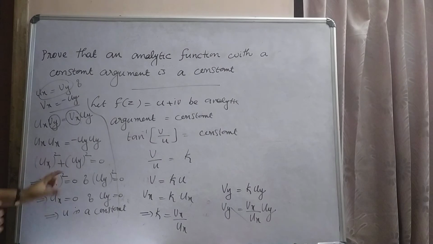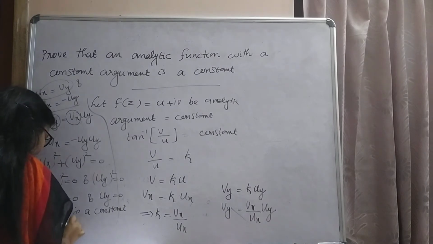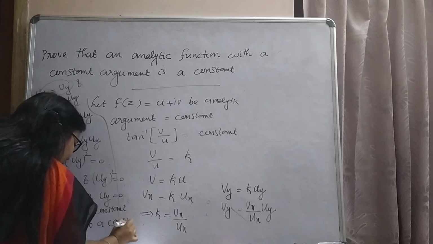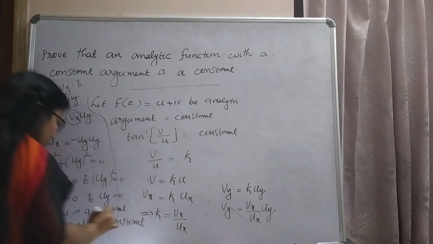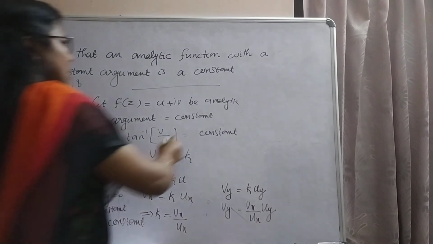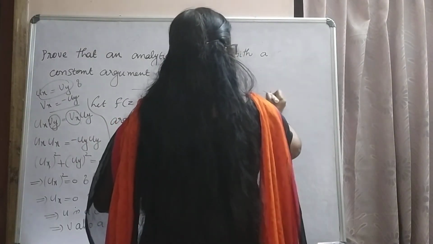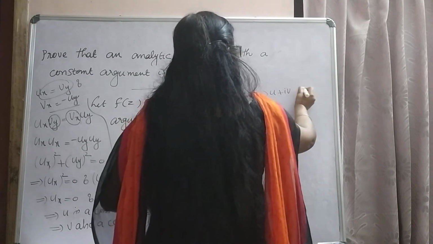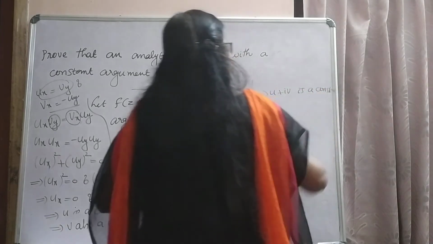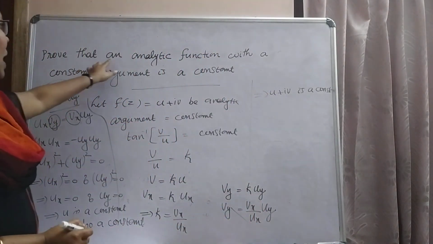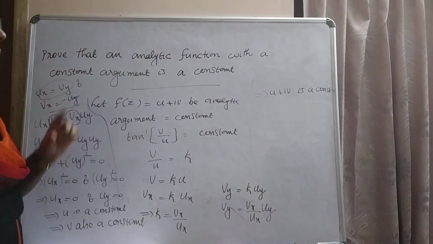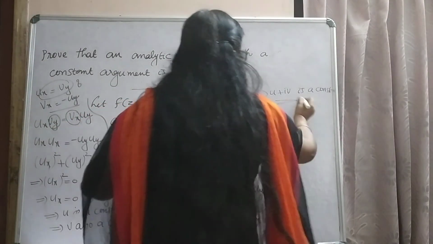Therefore v also a constant. That is, u plus iv is a constant. That is, we get the answer as an analytic function with a constant argument is a constant. Hence the result.